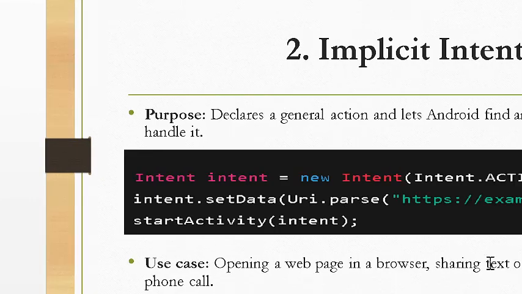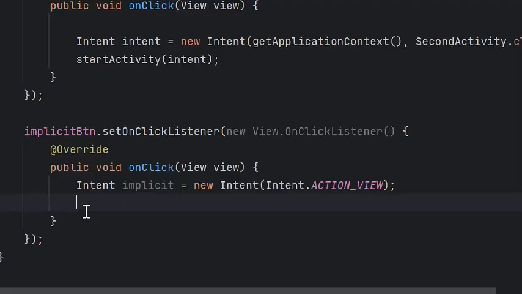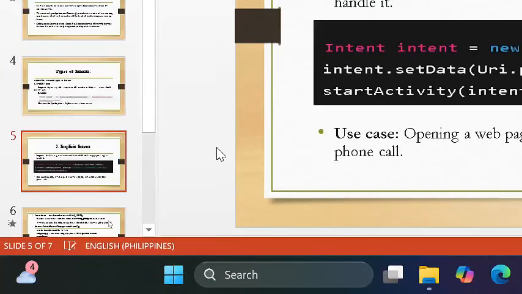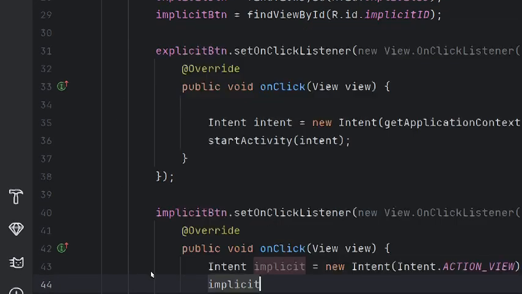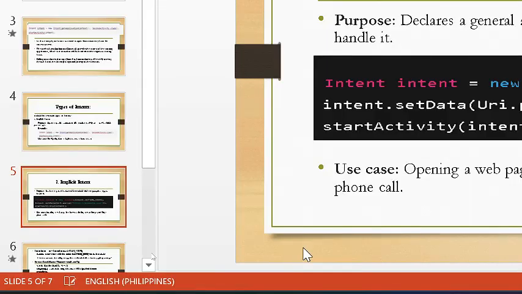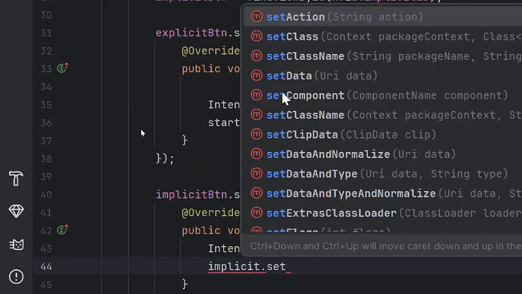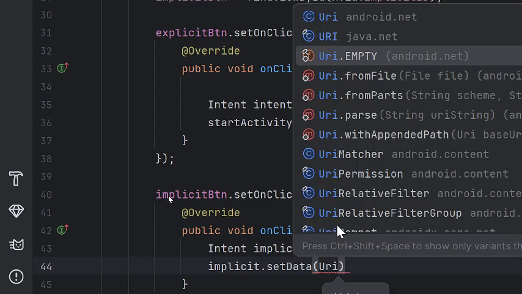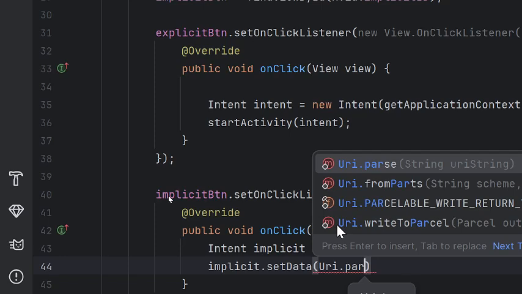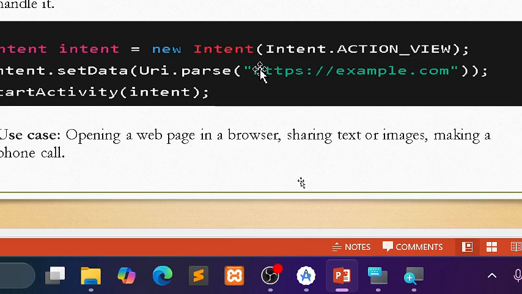And then we need to set the data for our URI. So implicit.setData, then Uri.parse, and here you need to pass the address of the website.